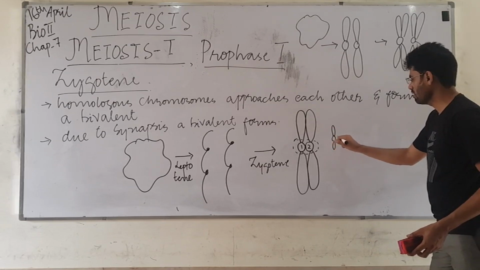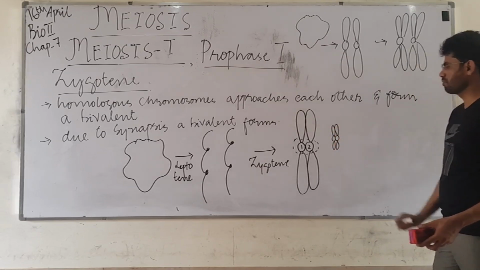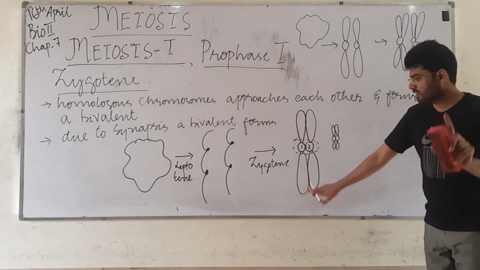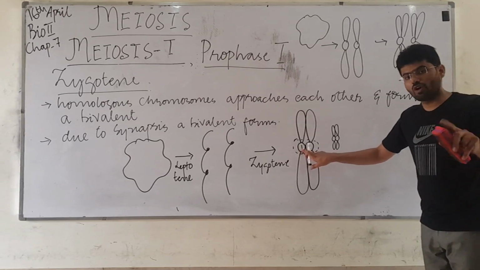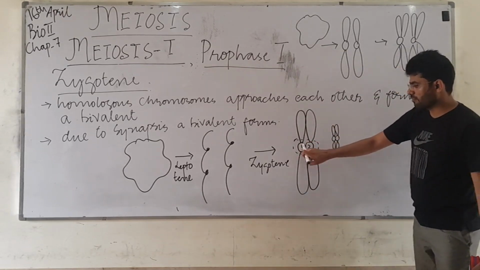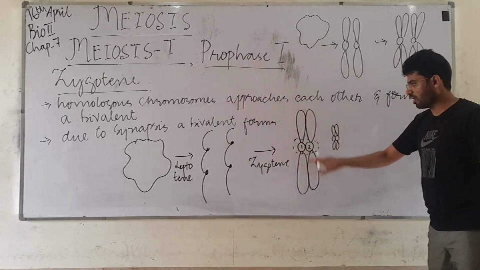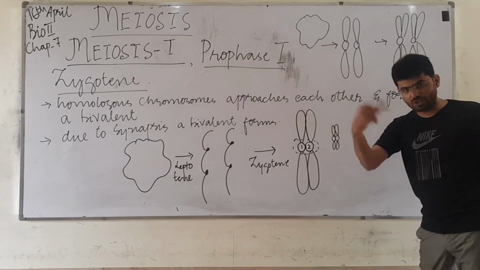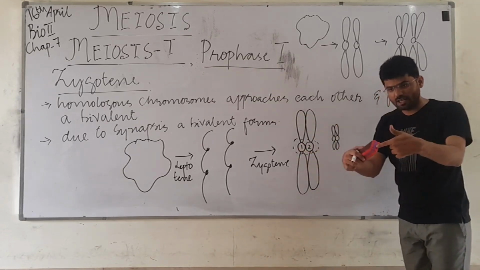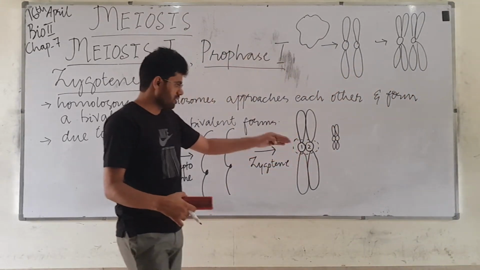By this kind of attraction or form, you might say we have the half number of chromosomes. There are two centromeres, so we will call these two individual chromosomes, but they are so close, intimately attached with one another.